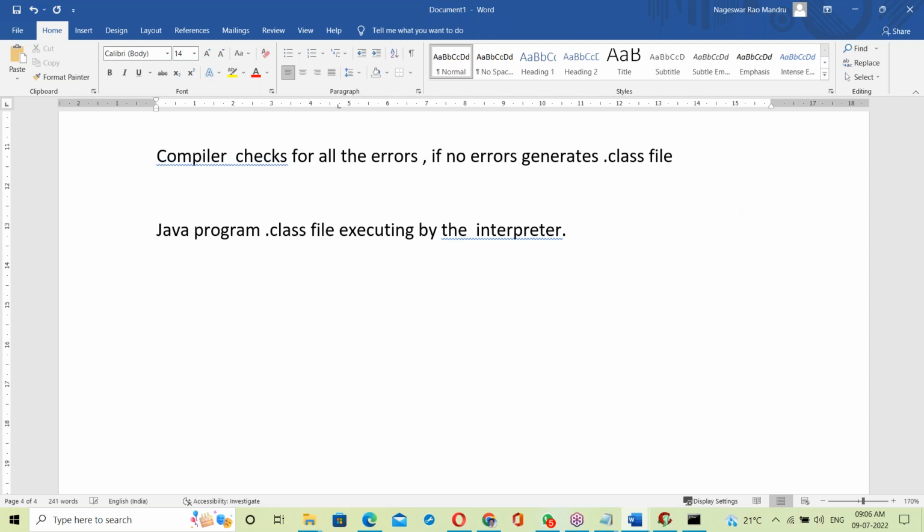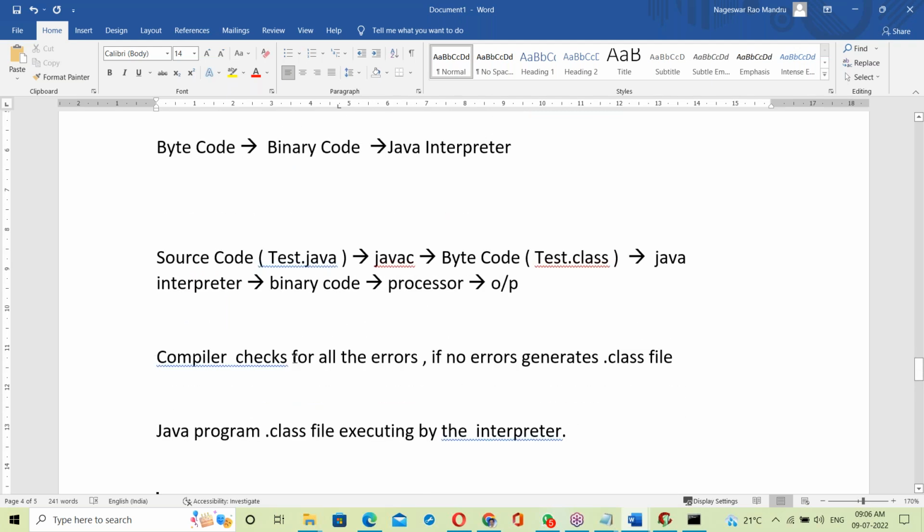That's it here. So what is happening here? So the compiler is checking for the errors. Errors are checked by the compiler.